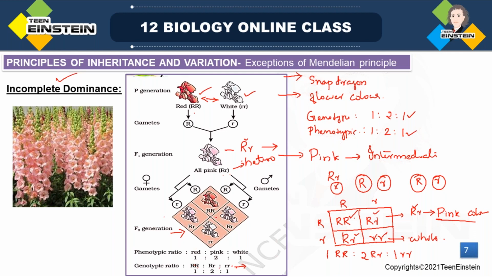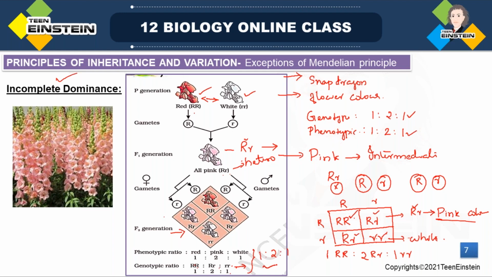At the same time you can check the genotypic ratio. Homozygous red 1, then heterozygous, again 2, capital R small r, and homozygous recessive condition 1. So in the case of incomplete dominance, both the phenotypic and genotypic ratios are 1:2:1.